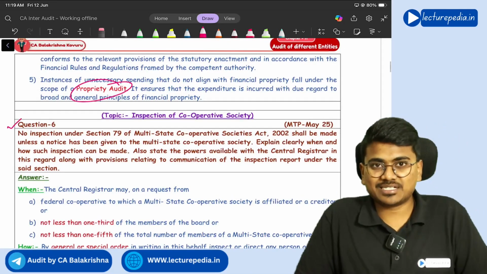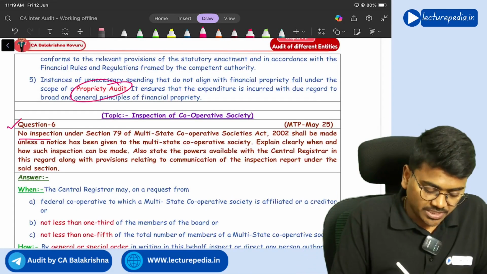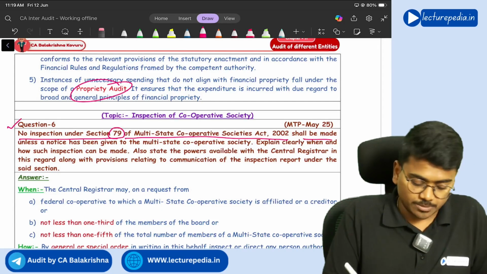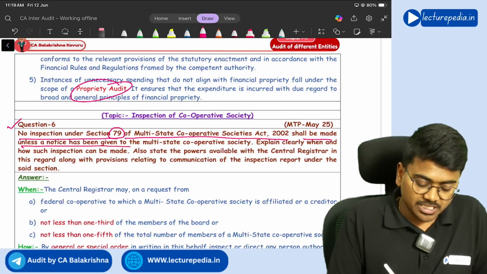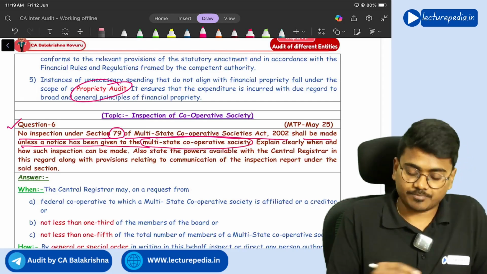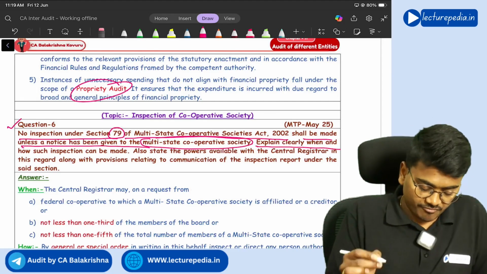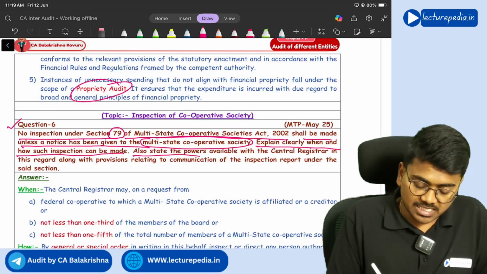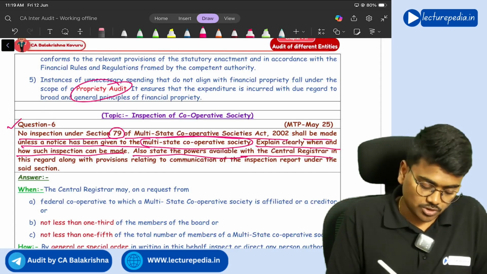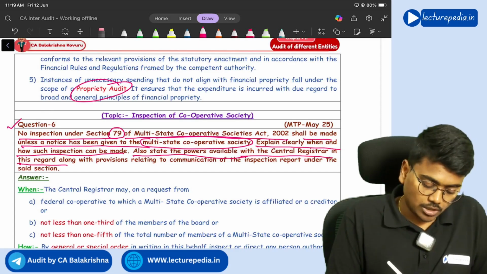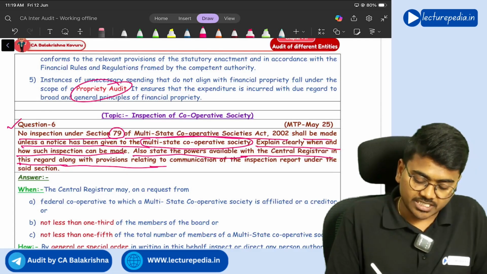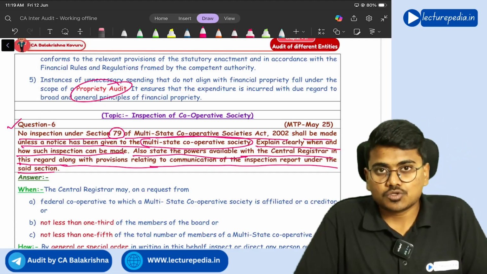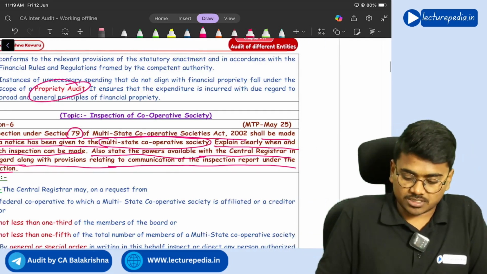Next, question number 6. No inspection under section 79 of the Multi-State Cooperative Society Act 2002 shall be made unless notice has been given to the Multi-State Cooperative Society. Explain clearly when and how such inspection can be done. Also state the powers available with the central registrar in this regard, along with provisions relating to communication of the inspection report under the said section. So if you see in this chapter, there are 3 concepts.